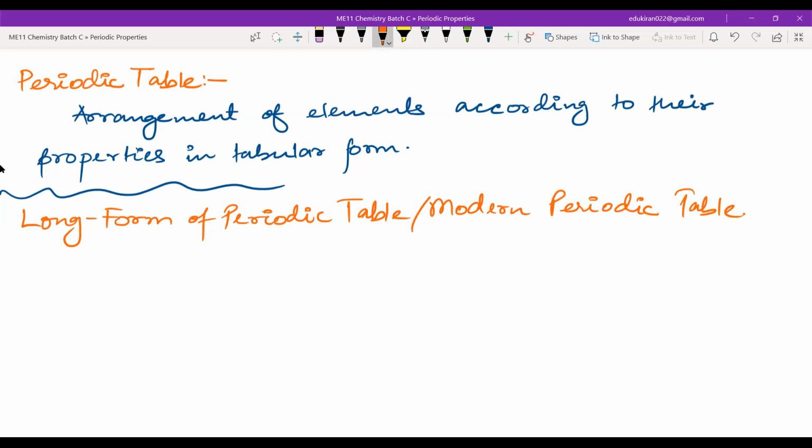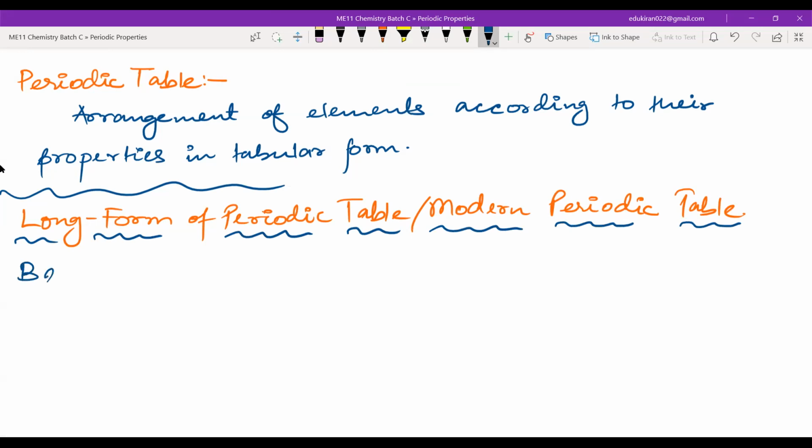The basis is the repeating electronic configuration of atoms when elements are arranged in order of increasing atomic number. So the basis here is the electronic configuration, or the number of electrons. Electronic configuration is a better answer.